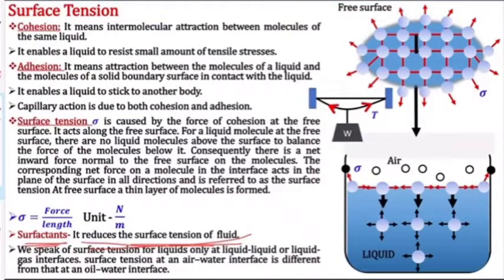If the surface tension of water is reduced, it can easily go inside the pores of the fabric or cloth. If surface tension is more, it cannot go inside the pores and will not wash properly. To wash properly, it should go inside the pores of the fabric, so the surface tension should be reduced, and the surfactant reduces that property.